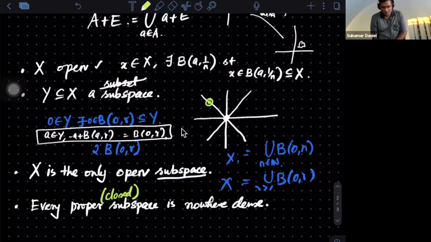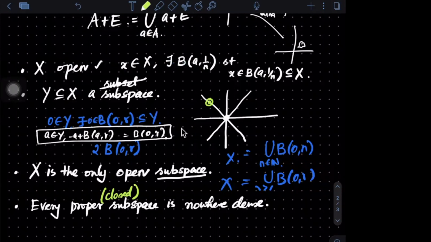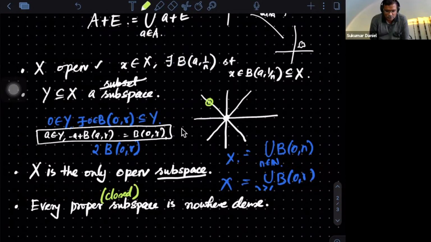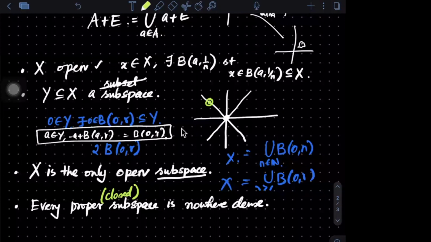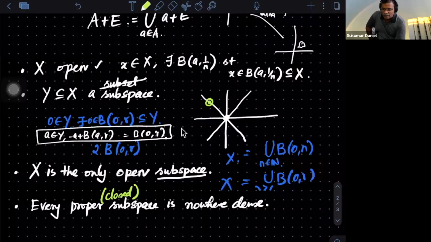Yes, we have to take the interior of A closure. We have to take the interior of the closure to get nowhere dense. Interior of A closure. Yes. You have to take the closure first, and then you have to look for the interior. Right. So is it clear now? Is it better?